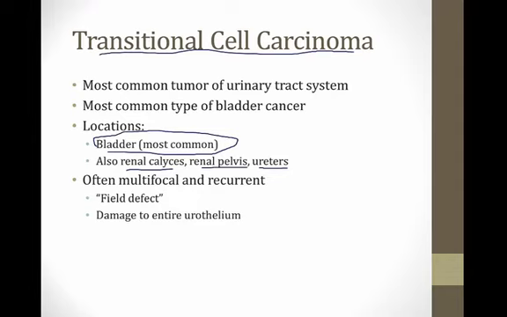Basically, anywhere that urine collects and drains in the body, you can find this cancer. You should know that it's often multifocal and recurrent. Patients with transitional cell carcinoma have what's called a field defect, which means there's damage and abnormalities in their entire urothelium. And the urothelium is the layer that lines the collecting system and the bladder. So they can have tumors elsewhere besides just one place where the initial tumor is found.